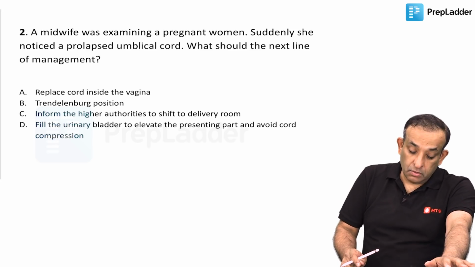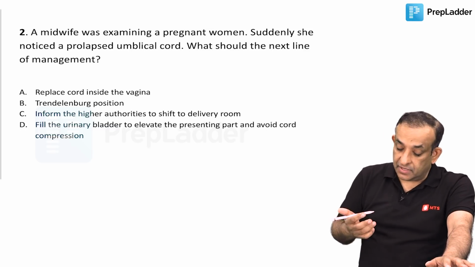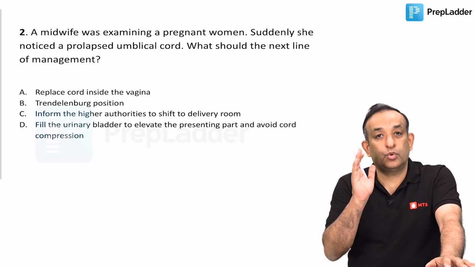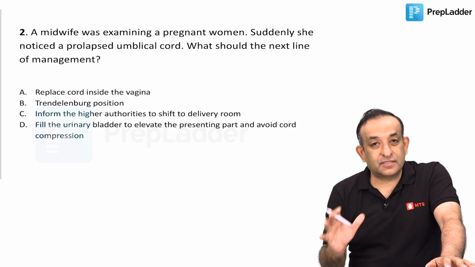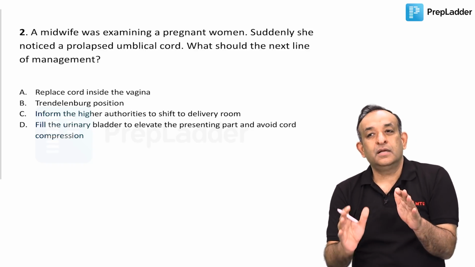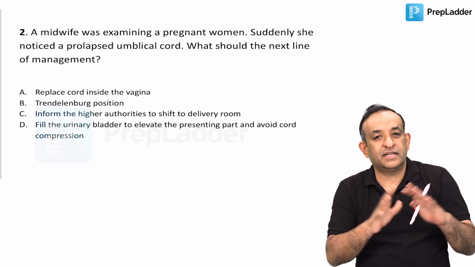We'll take question number 2 now. A midwife was examining a pregnant woman. Suddenly she noticed a prolapsed umbilical cord. What should be the next line of management? First things first, don't handle the cord. Do not touch the cord. Don't try to do anything with the cord. If it has come out of the vagina, it is an instinct that all of us feel that we should push it back inside and it'll be fine.